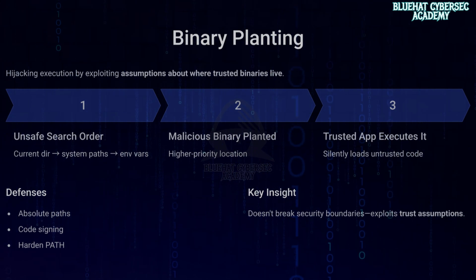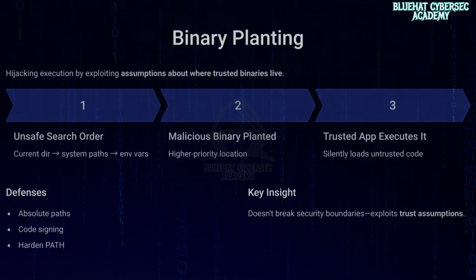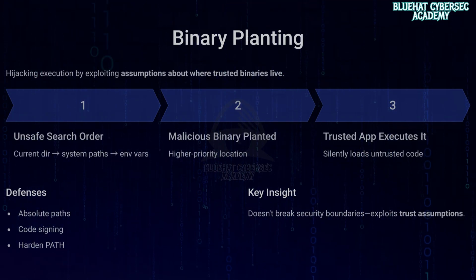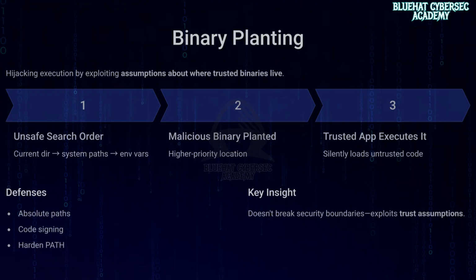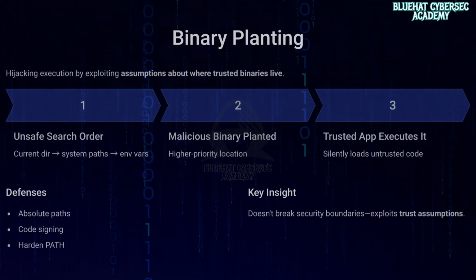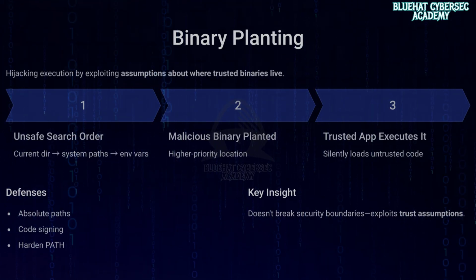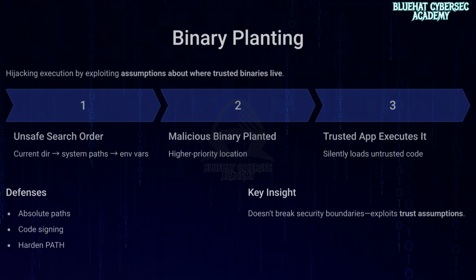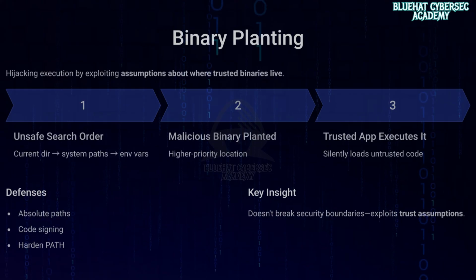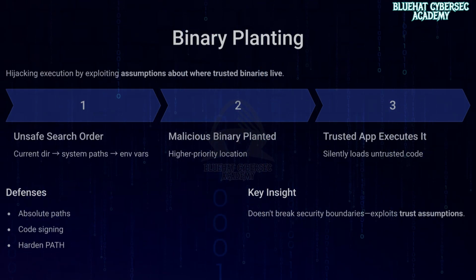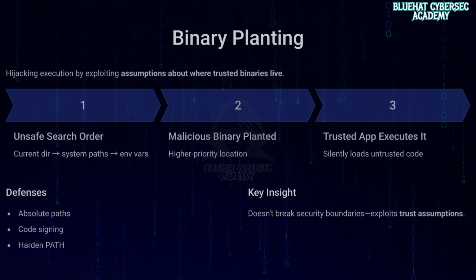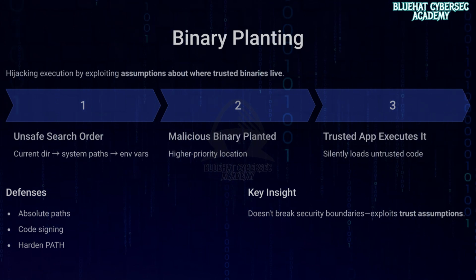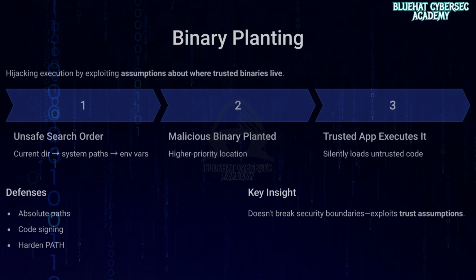Conceptually, systems often search for executables in a predefined order, such as current directory, system paths, or environment variables. If that order is unsafe, a malicious binary placed in a higher priority location may be executed. Trusted applications may unknowingly load untrusted code, or update and installer processes may be silently redirected. And the important part here is this. This technique doesn't break security boundaries. It exploits assumptions about where trusted binaries come from.